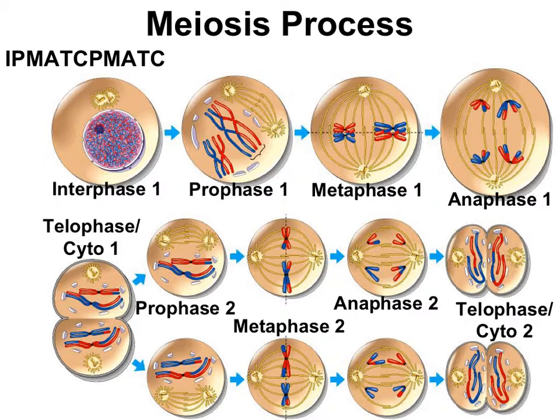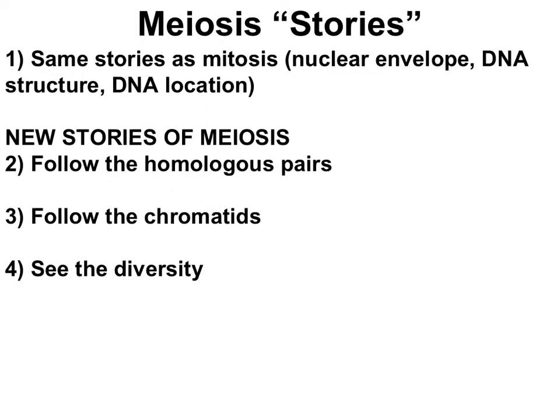In meiosis 2, however, there's no interphase. There's no interphase 2 on here. This means that after the first meiosis, the cell won't get any bigger because there's no G1 and G2 phase, and more importantly, the DNA won't replicate a second time.